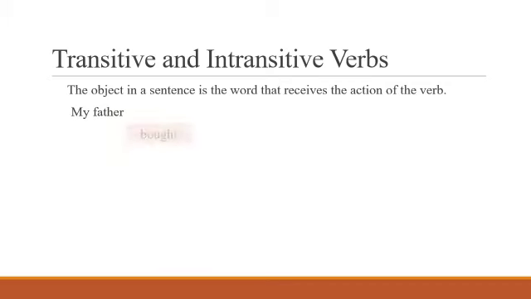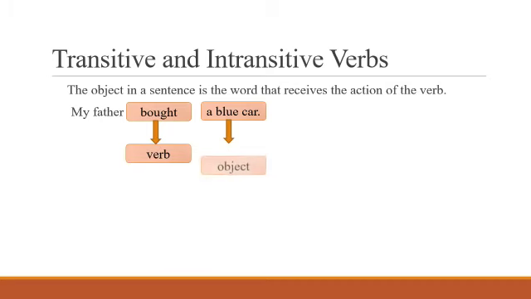Let us see an example. My father bought a blue car. Here my father is the subject. My father is doing an action, that is of buying. And here we use the word bought as a past verb. Bought what? A blue car. So, bought is a verb and a blue car is the object. Who received the action of buying? A blue car. Or what did we buy? A blue car. That is why we say that a blue car is the object in this sentence.